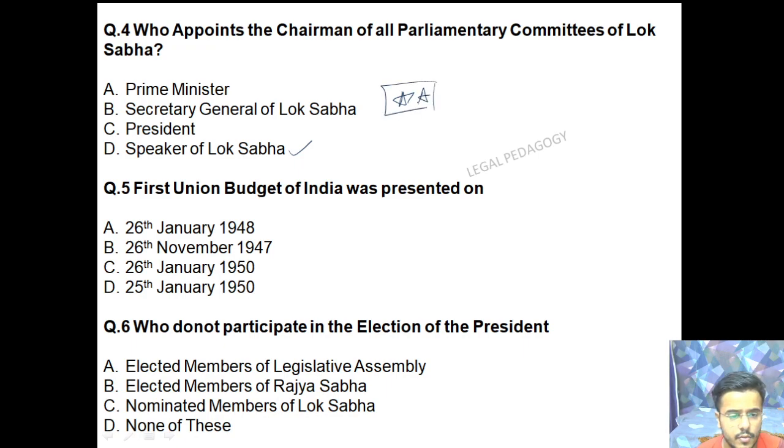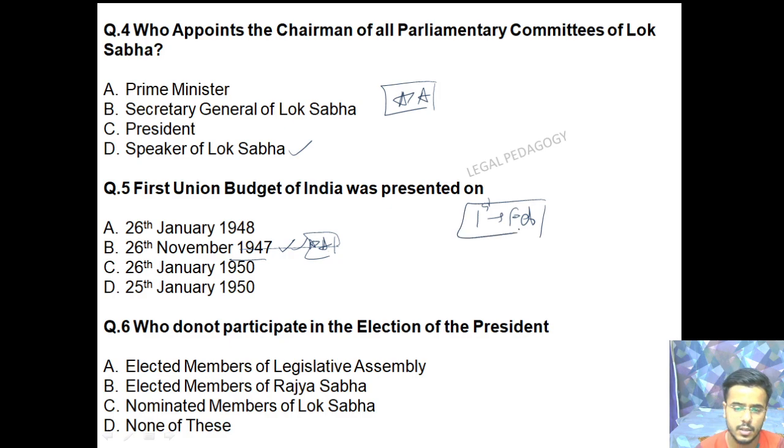The next question is, the first union budget of India was presented on. Friends, the question is asking when our country's first union budget was presented. So the first union budget was presented on 26th of November 1947. You have to remember this date. On 26 November 1947, friends, our country's first union budget was presented. And in the comment section you have to tell who was the finance minister of our country who presented the first union budget. And currently every year the finance minister presents the union budget on 1st of February.